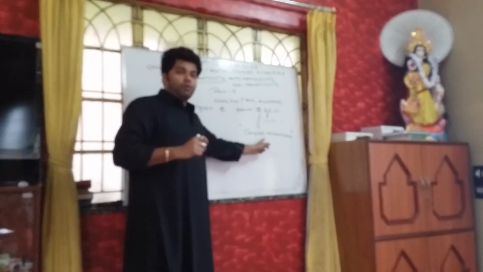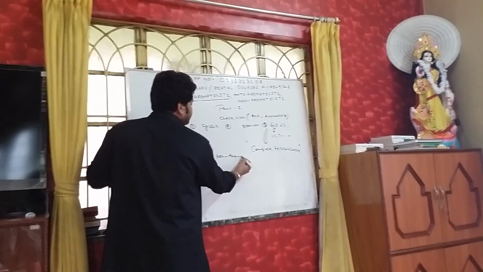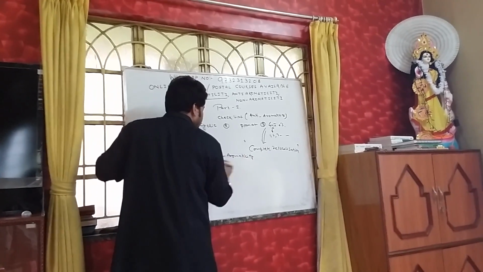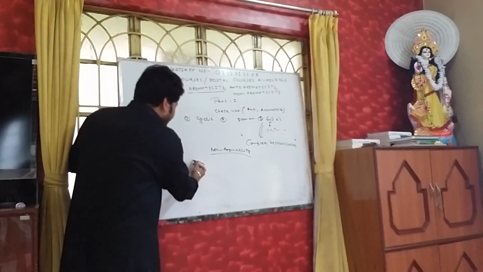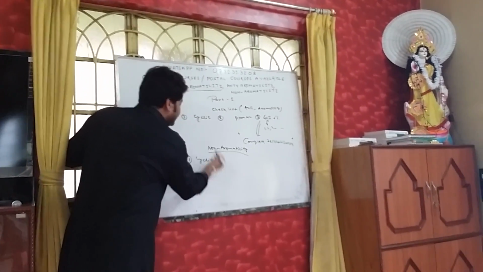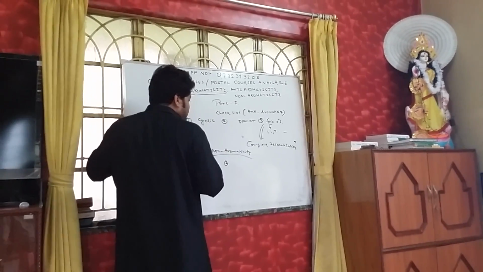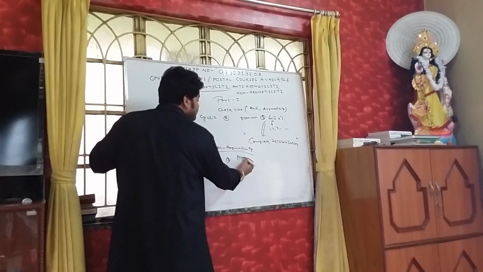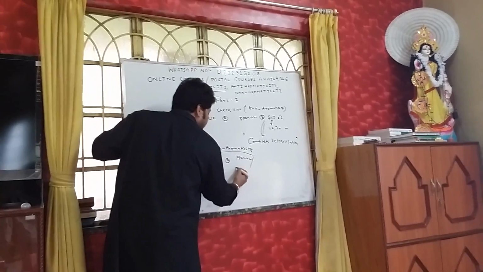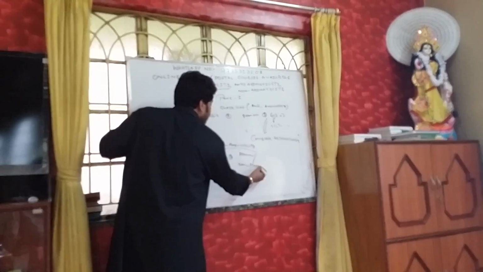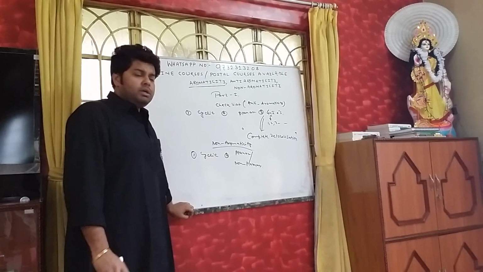Whereas, if we go for the non-aromaticity checklist, definitely again, as I told you earlier, number 1, it has to be cyclic. Number 2, it has to be planar, but in these cases, please remember, a non-planar formation is also possible for non-aromatic. We will talk about this. That is very important.